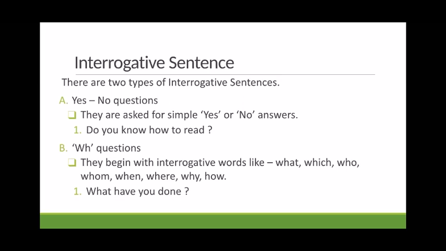The other type of question is WH questions. They begin with an interrogative word. So words like what, which, who, whom, whose, when, where, why, how, these are all interrogative words used to ask questions. For example, what have you done? So this is a question which starts with a WH question or an interrogative word. So interrogative sentences are those sentences which ask a question. They end with a question mark and they can be of two types. Either yes or no questions or WH questions.